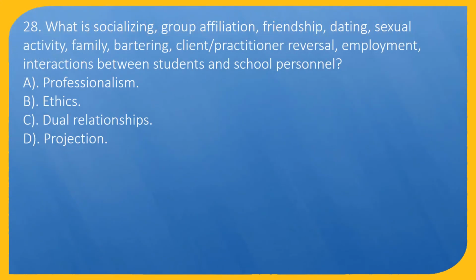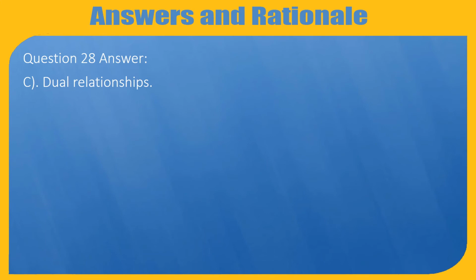Question 28. What is socializing, group affiliation, friendship, dating, sexual activity, family, bartering, client-practitioner reversal, employment, interactions between students and school personnel? A. Professionalism. B. Ethics. C. Dual relationships. D. Projection. Question 28. Answer: C. Dual relationships.